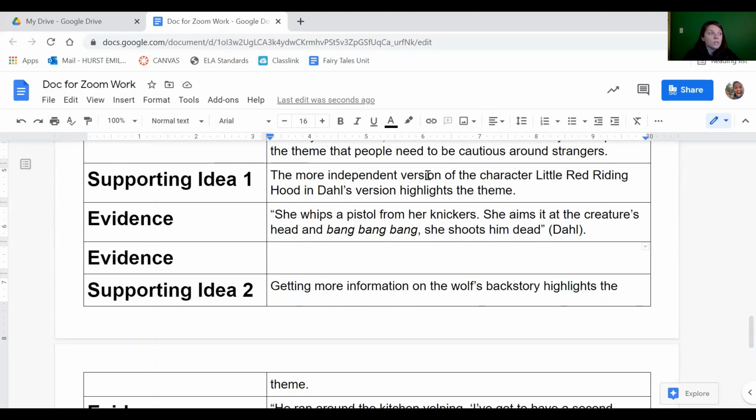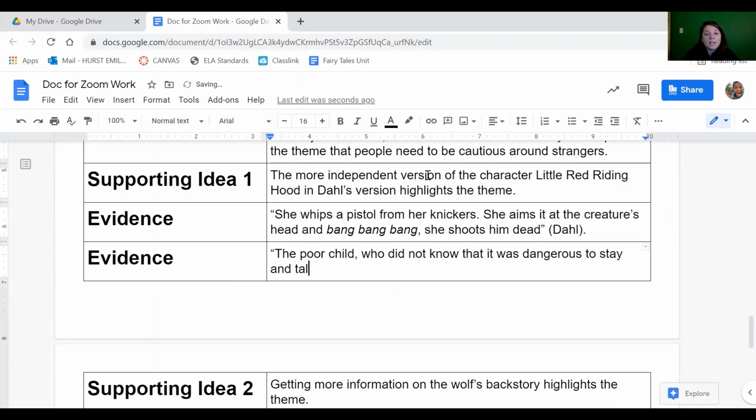So, the poor child who did not know that it was dangerous to stay and talk to a wolf. And that is from Perrault. So this shows that she's really oblivious, she's not independent, and she did not know that she shouldn't trust a stranger. We are less likely to learn from her because she doesn't know.